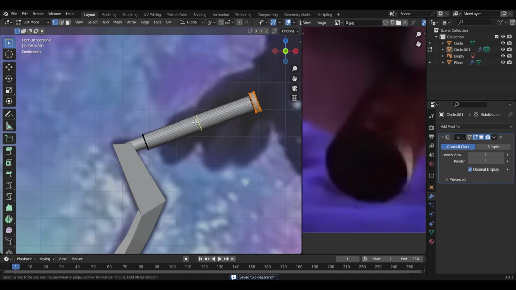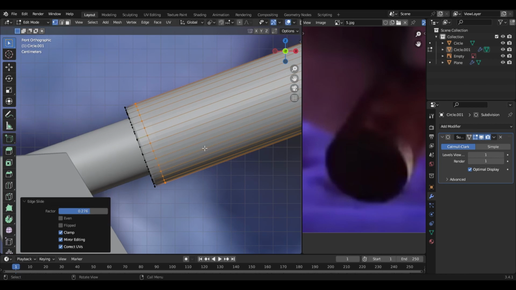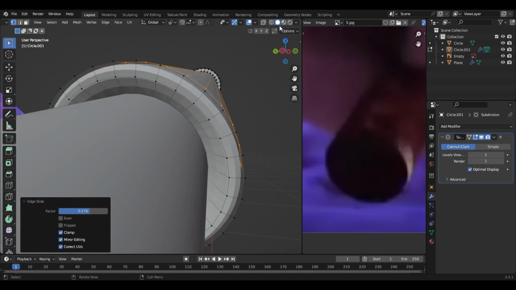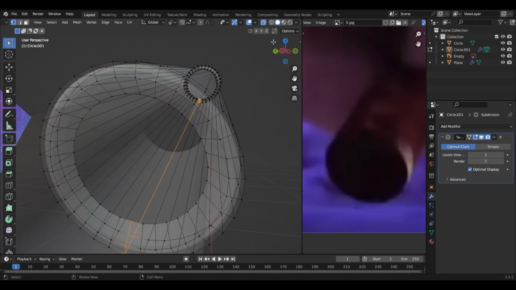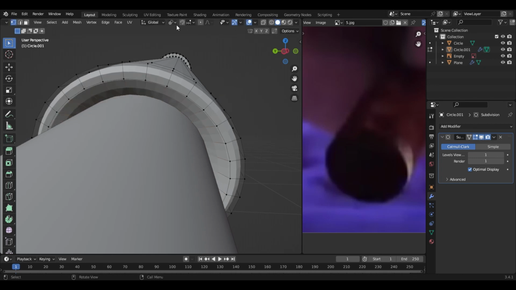Just press Ctrl R to add more edge loop cuts. Then select these ones as well. Scale them up, and yeah.